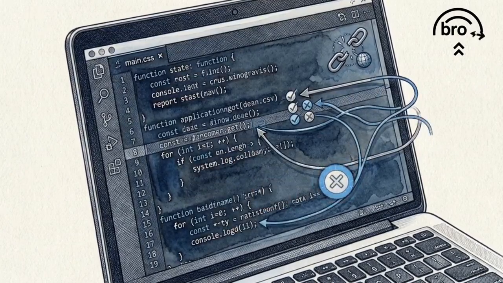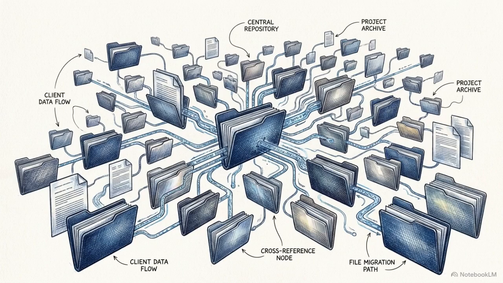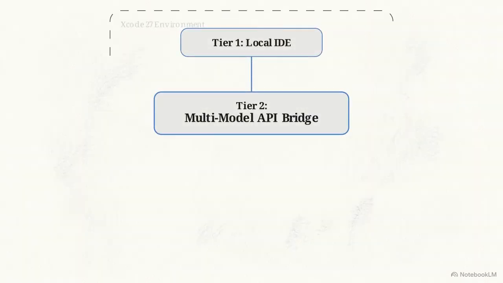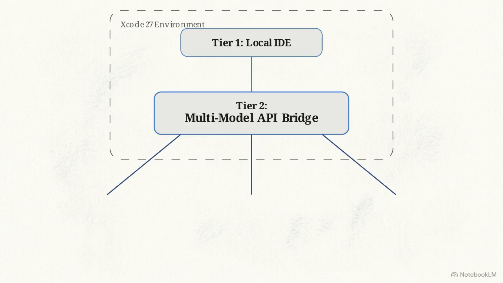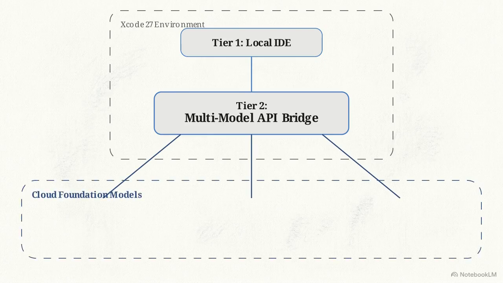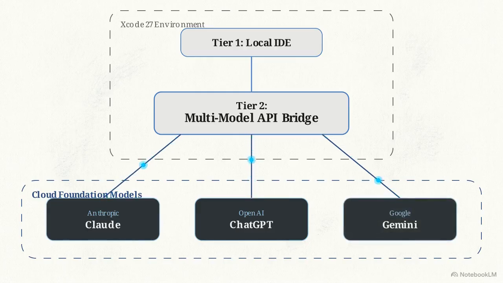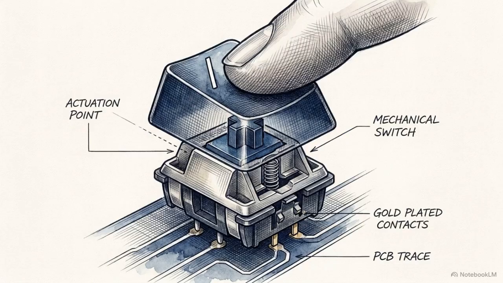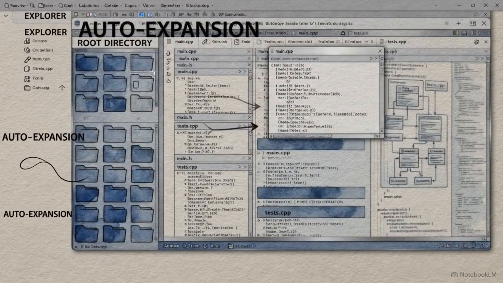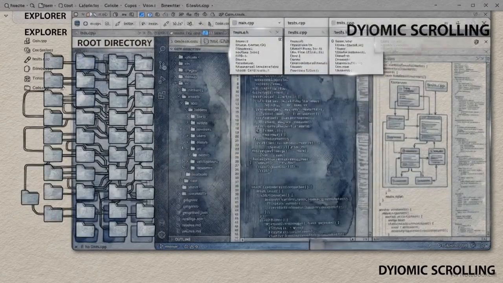active development. While Tier 1 handles immediate syntax, the second tier manages complex, multi-file code-based manipulation. Tier 2 is a native multi-model API bridge integrated into the editor. From this bridge, Xcode calls upon massive cloud-based foundation models, such as Anthropic's Claude, OpenAI's ChatGPT, and Google's Gemini. Developers trigger this high compute layer using the /plan command. The agent then autonomously generates multi-file refactors and comprehensive test suites, eliminating the need for manual structural coding.